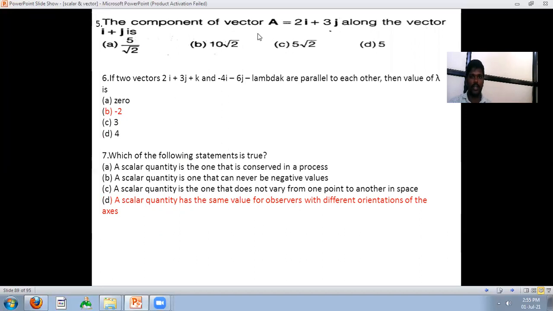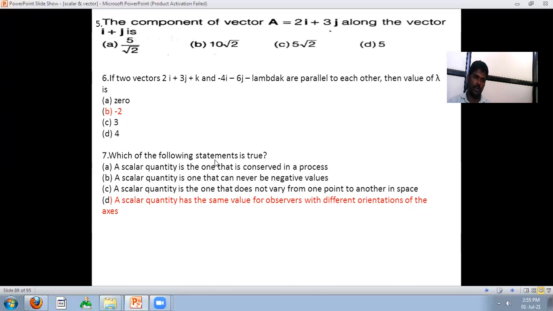the component of the vector A equal to i cap plus 3 j cap along the vector i plus j is, then the answer is 10 root 2. If the two vectors 2 i cap plus 3 j cap plus k cap and minus 4 i cap plus minus 6 j are parallel to each other, then the value of lambda is minus 2.